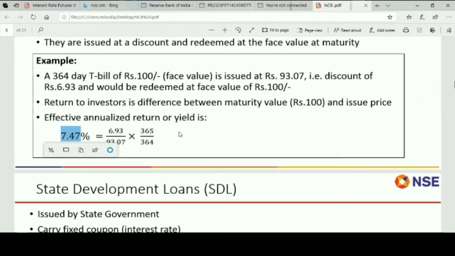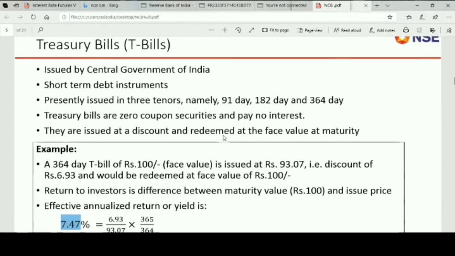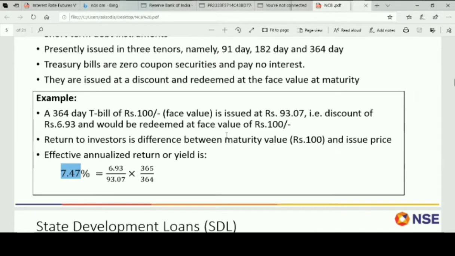Zero coupon bonds or zero coupon treasury bills also exist, and basically this is how we will be able to calculate the effective yield we are getting from these bonds. So these are also available. The major point here is you will not face illiquidity, or you will not be stuck in a security which you cannot sell in the market. These are short-term securities. Then we have state development loans.